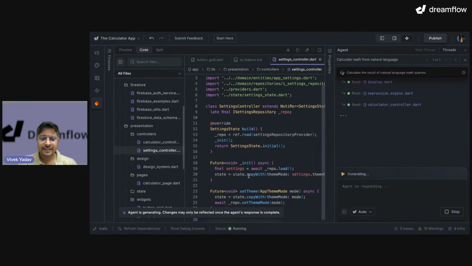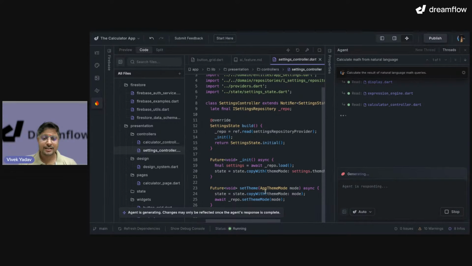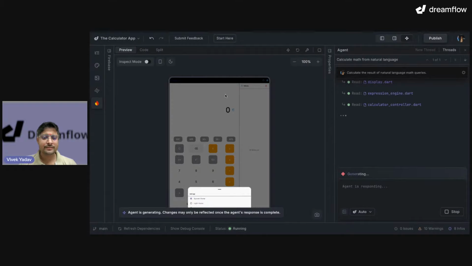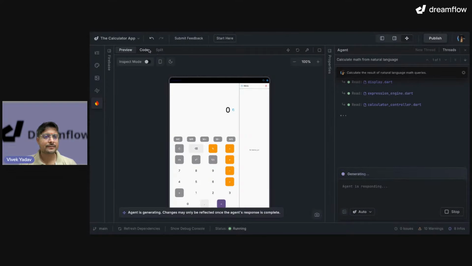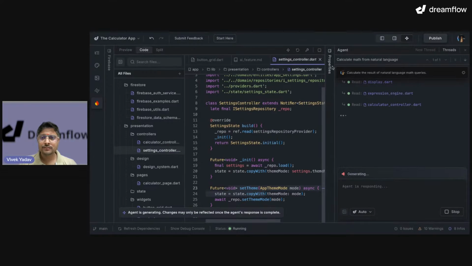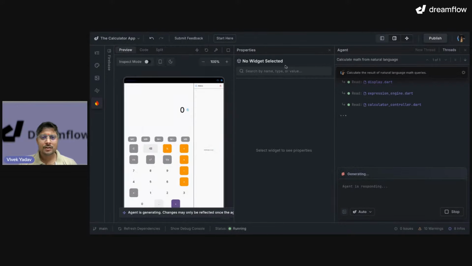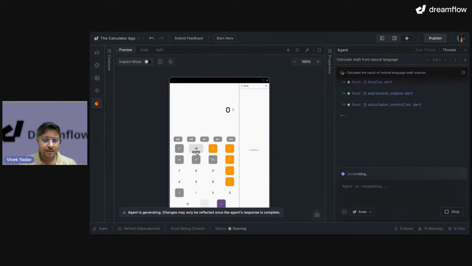The settings were created for us. And in the settings we have theme. We can see over here, right? Let me open it. This button is so big, right?